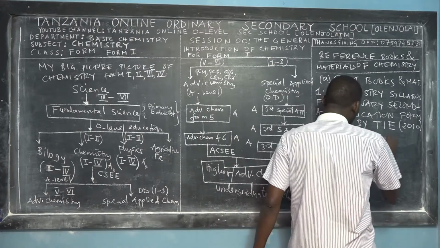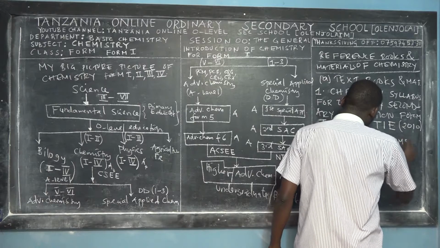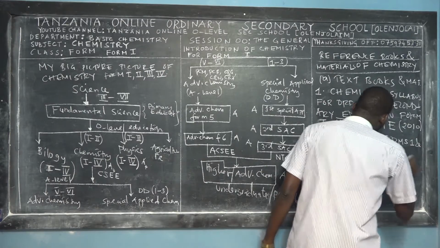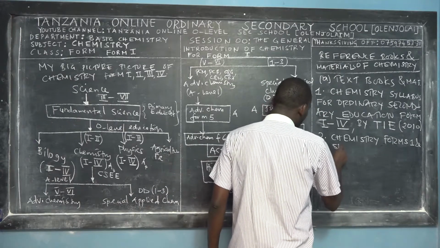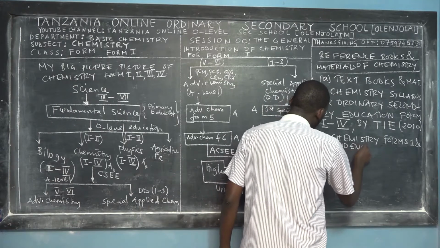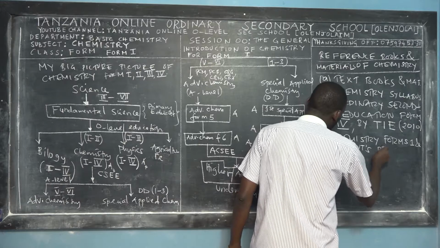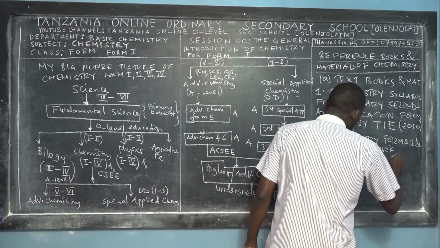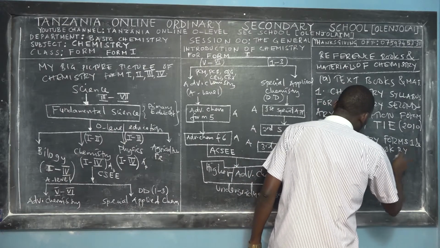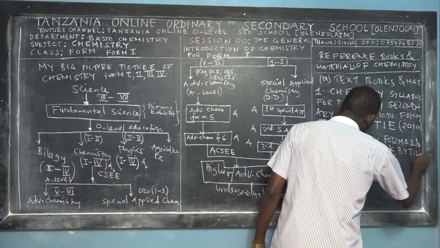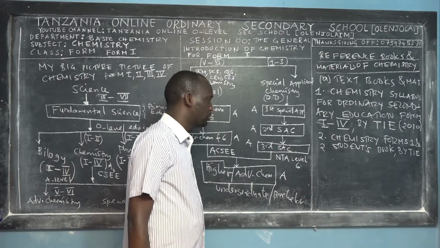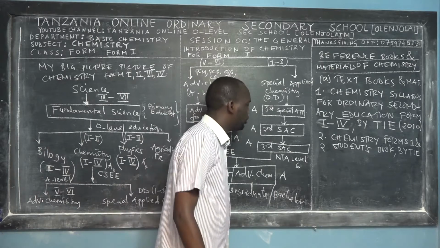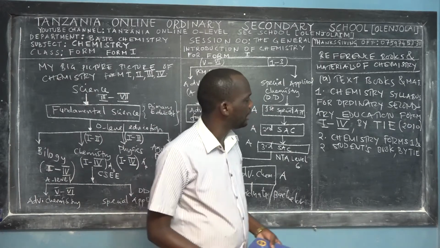Chemistry Forms 1 and 2 Students Book. The author is also TAYAI. So this is the second reference book. This is the textbook: Chemistry Form 1 and Form 2 Students Books by TAYAI.